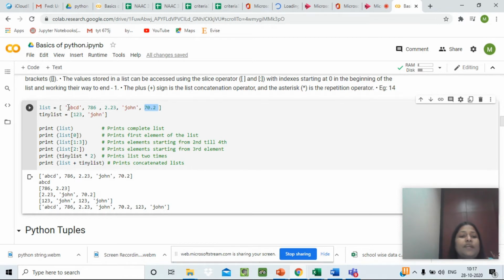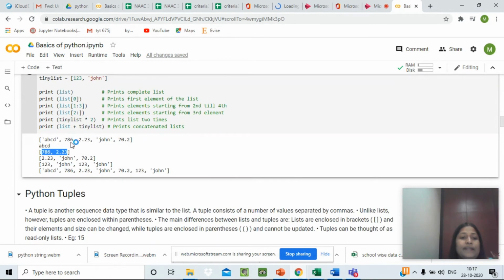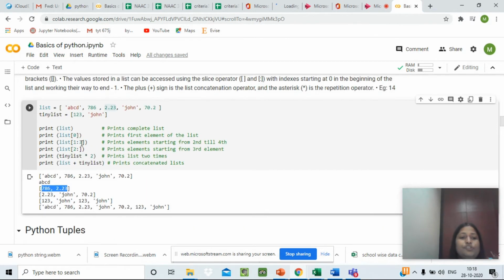Next is print list 1:3. So 1:3 leaves aside 0, because the last value will be -1. So 3 minus 1 we will get 1 and 2 only. So only 786 and 2.23 will be printed. The next is print list 2:. So after 2, all the values will be printed. So the remaining three values, 2.23, John and 70.2, will be printed.